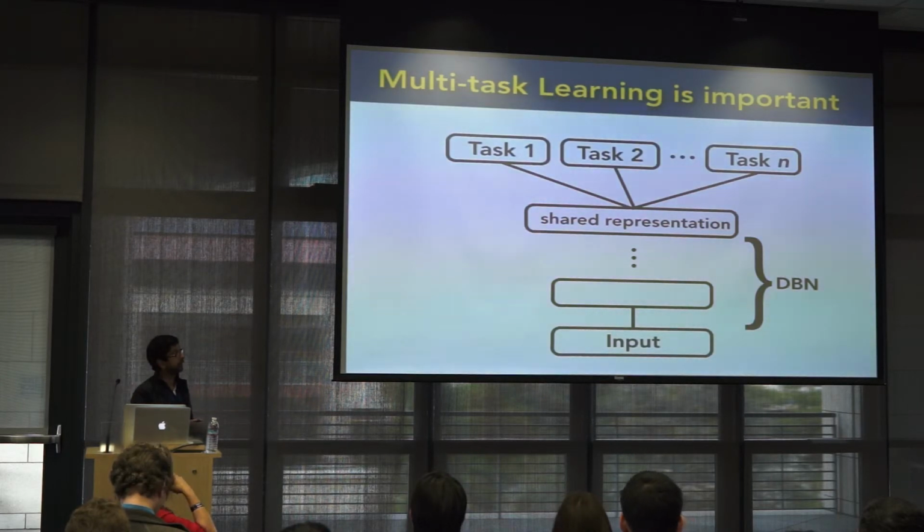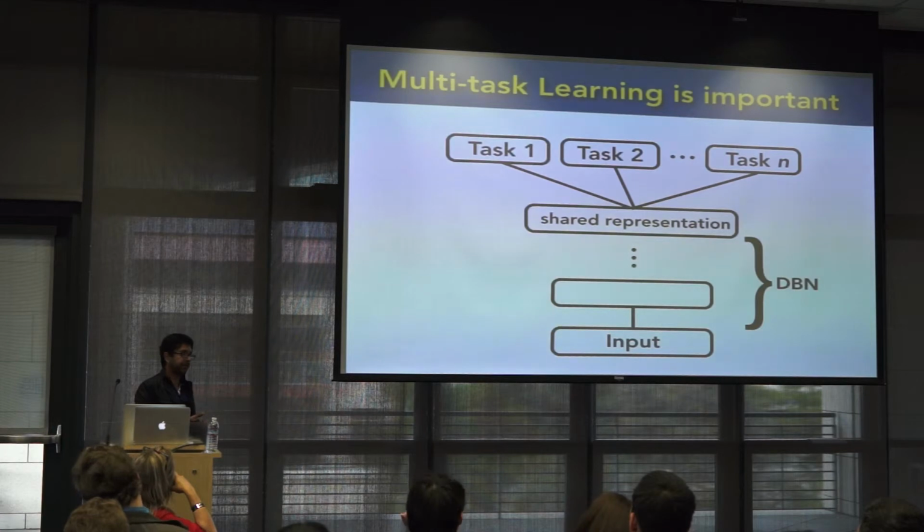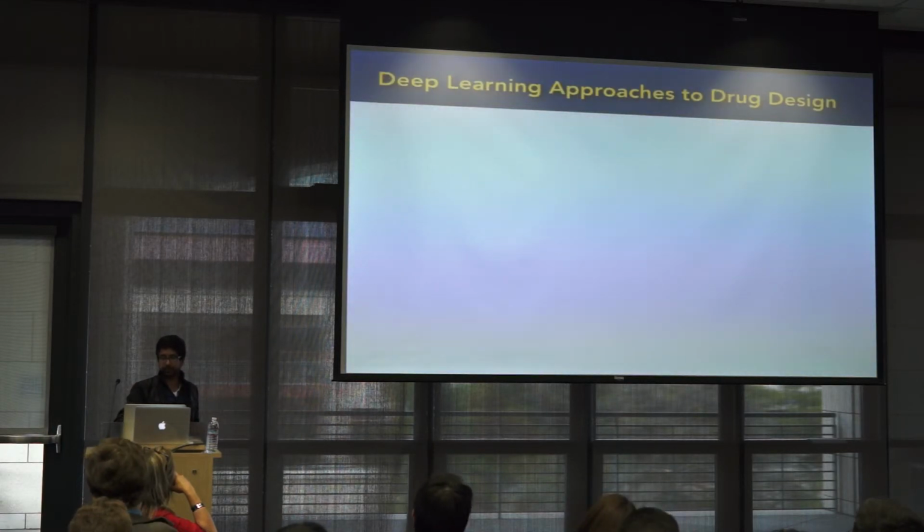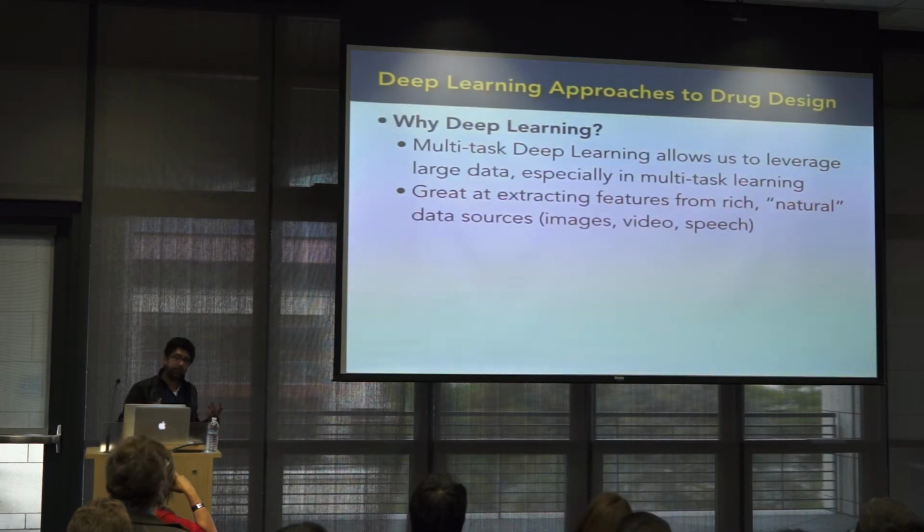you can avoid overfitting. And the idea here is that this type of approach actually has been very fruitful where we have broad sets of data, but maybe not in a given task. And this is perfect for this drug design area, and we expect it to be useful in other areas as well. Okay. So, why would we do deep learning?